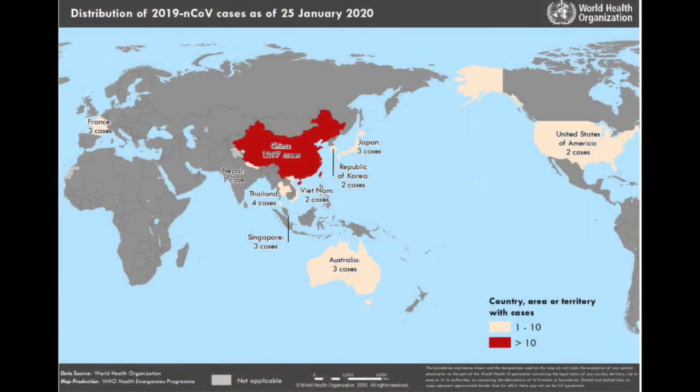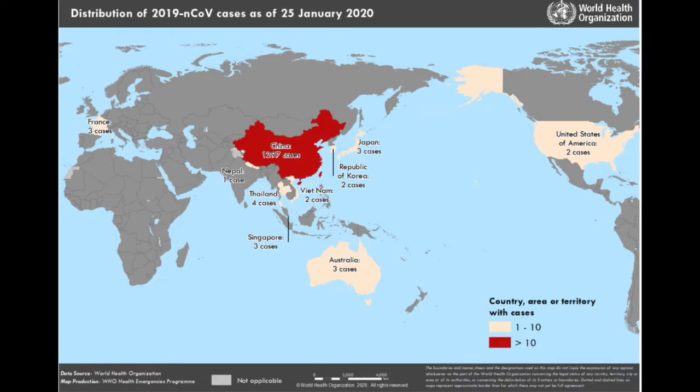So of 1,287 cases, 237 cases have been reported severely ill. 41 deaths at this point have been reported. Compared to the previous report, the cases have increased by 474 in terms of infection. And you can see here the map. So now we have a global map right here. We can see that obviously other countries, we have France with 2 cases here.